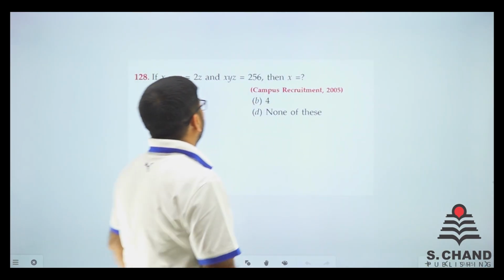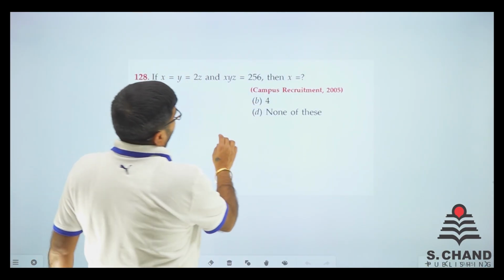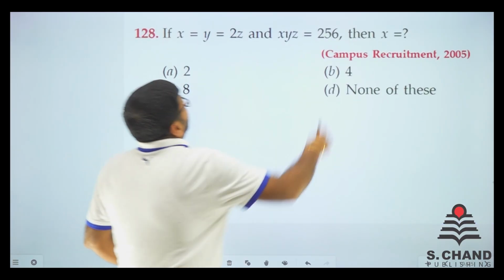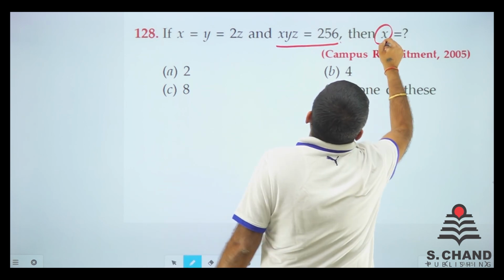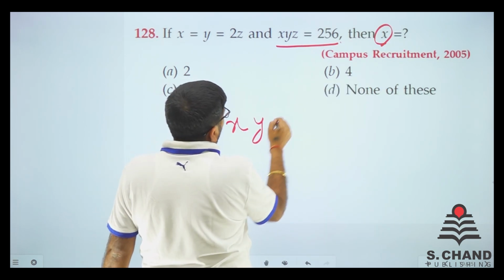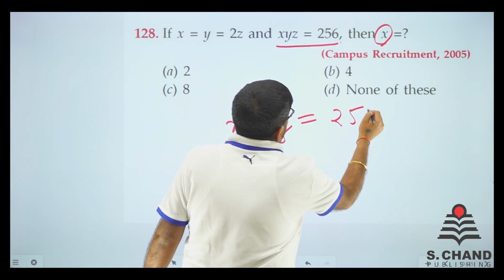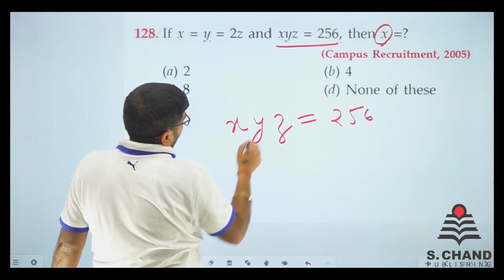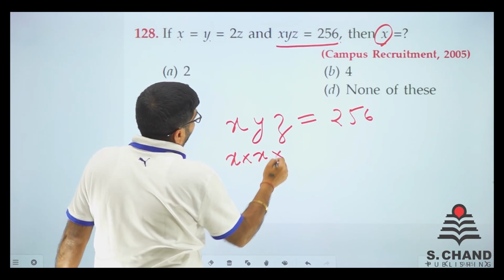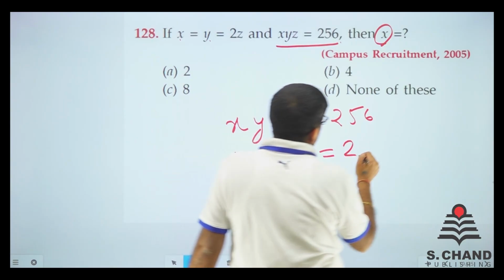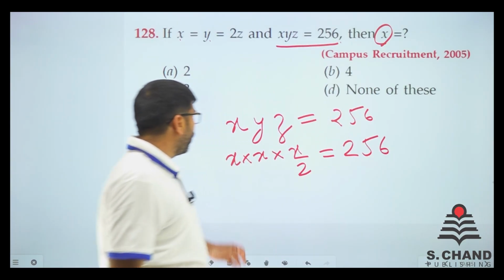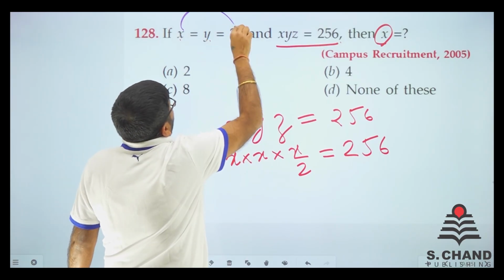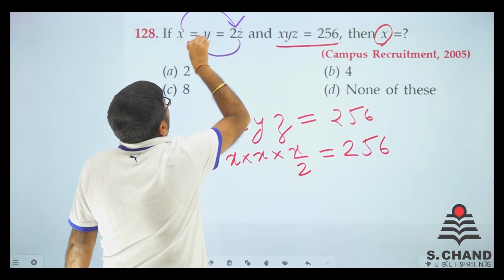Here we go. We have a different question altogether from the campus recruitment drive. It says that x is equal to y is equal to 2z. Then xyz is this. Find out x. See, if you talk about xyz is equal to 256, we know it very well. X is equal to y. So we can write x into x by 2 is equal to 256, right? Y is equal to x given. If x is equal to 2z, then z is equal to x by 2.